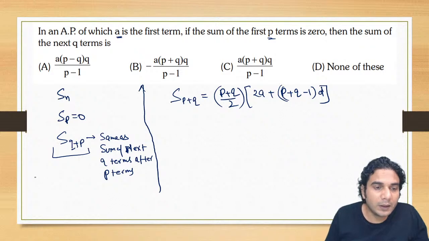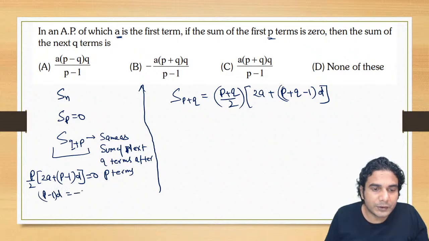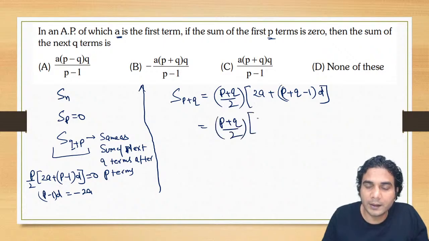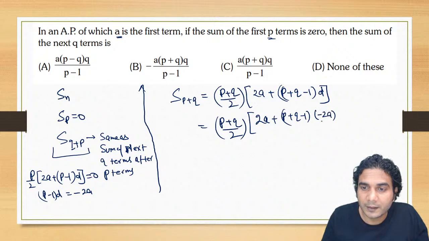So what will be the sum of the first P terms? It is P by 2, (2A plus (P minus 1) into D) is equal to 0. D is not given, so we need to find the value of D. From this you can find that (P minus 1) into D is going to be minus 2A. All right. So we'll put the value of D in this equation. So it is going to be (P plus Q) by 2, into 2A plus (P plus Q minus 1) into D, which is nothing but minus 2A divided by P minus 1.